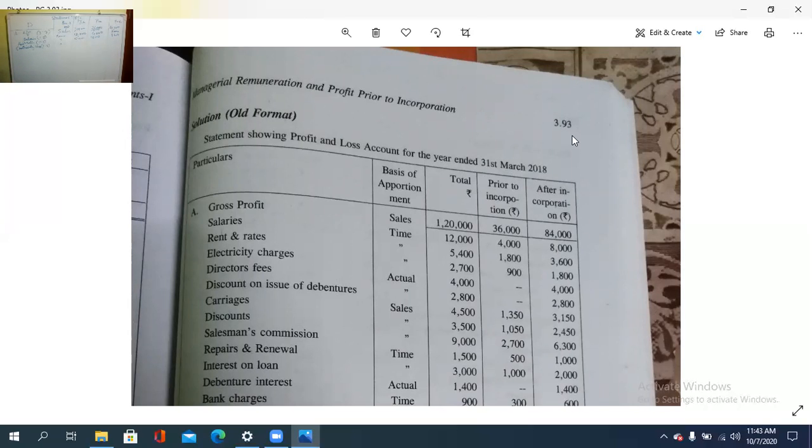So first find which is the sales ratio and then which is the time ratio. So electricity charges: 2,700 is the amount, so 900 and 1,800.